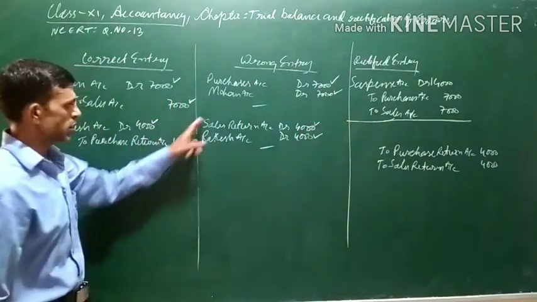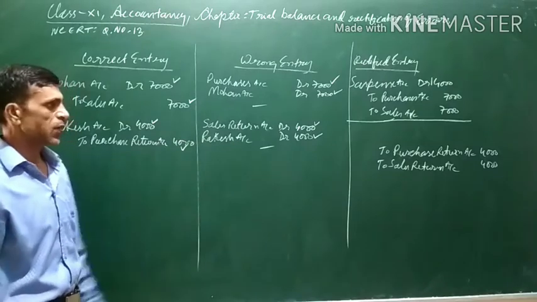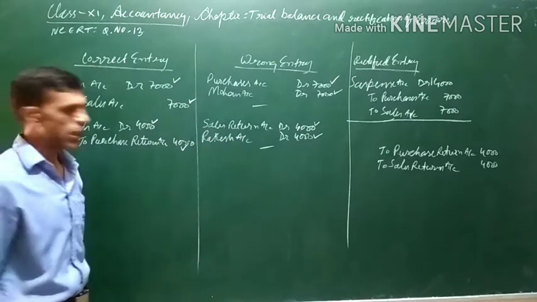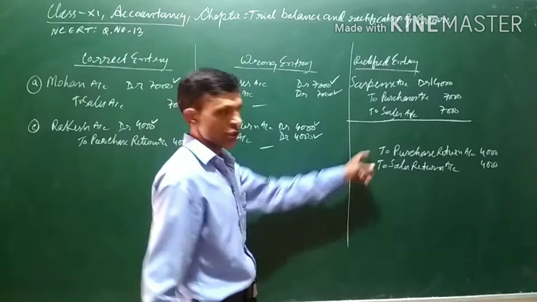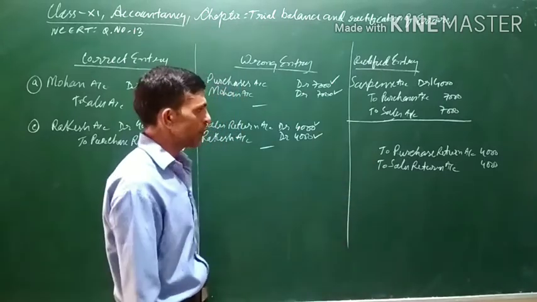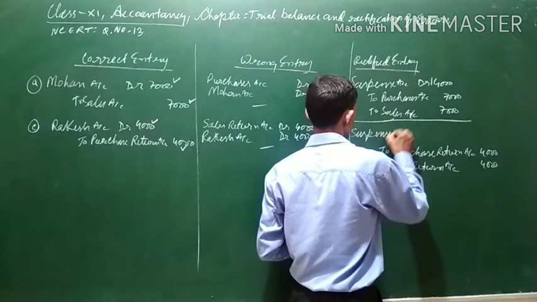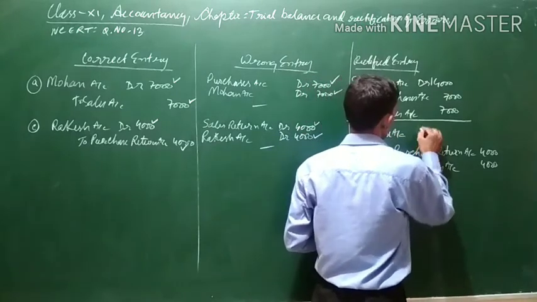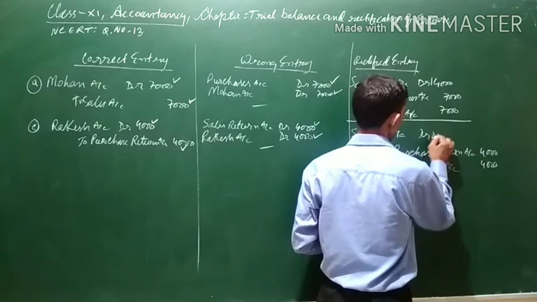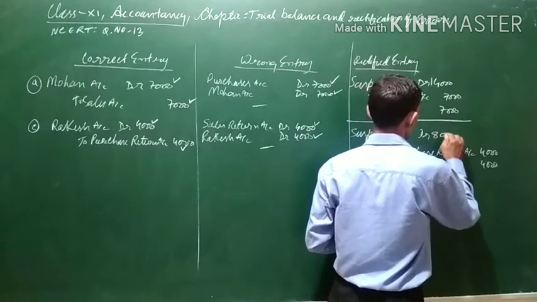Now all the 4 transactions we have included in the rectified entry. Now there is no other account to be debited again. As you can see, only credit transactions are there. So the difference will be debited to suspense account. Suspense account debit. Amount will be 4 plus 4, 8,000.